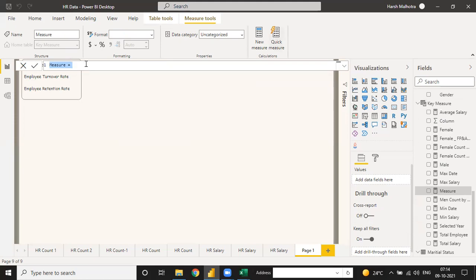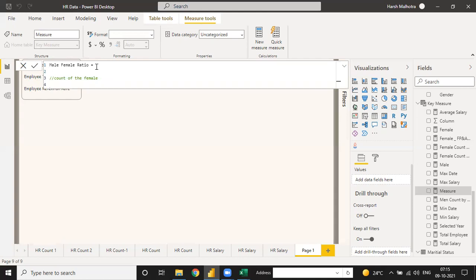So for this, I think we have to create two measures for the male female ratio. For the male female ratio, we have to calculate two things. I can write here as a comment that first we have to count the female.